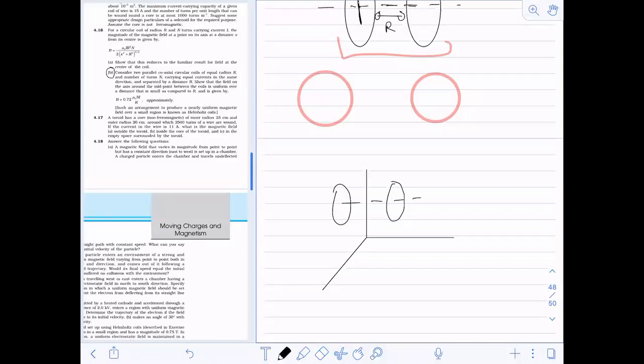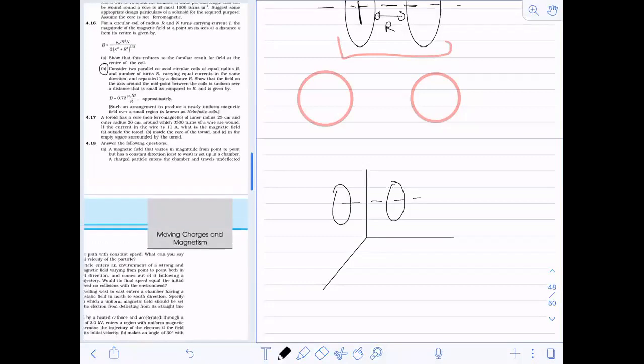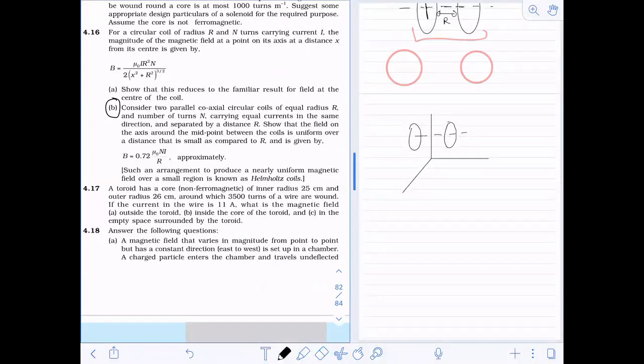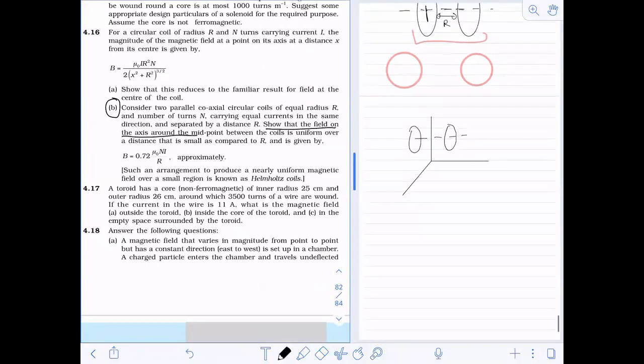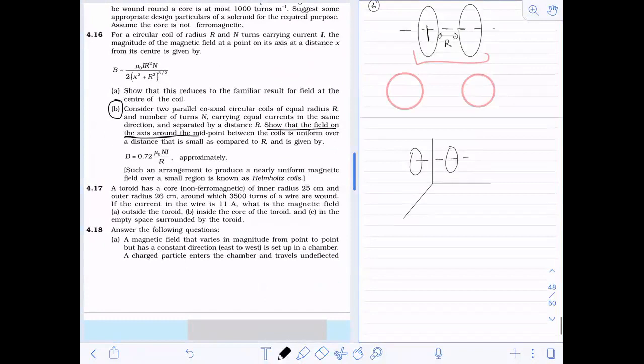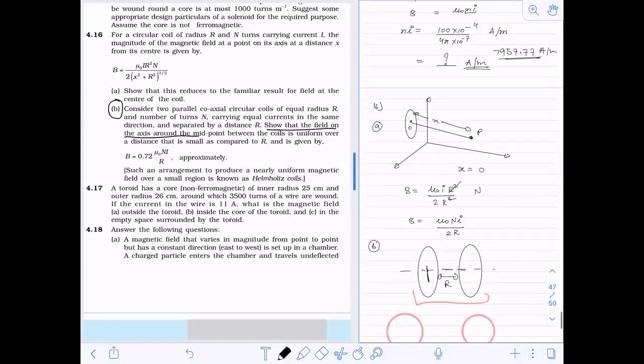Sir, in that question, please explain the last sentence. You're asking me to explain the last sentence in question number 16, B part, right? What you have to actually show is that the field on the axis, suppose this is the axis, see this figure over here.